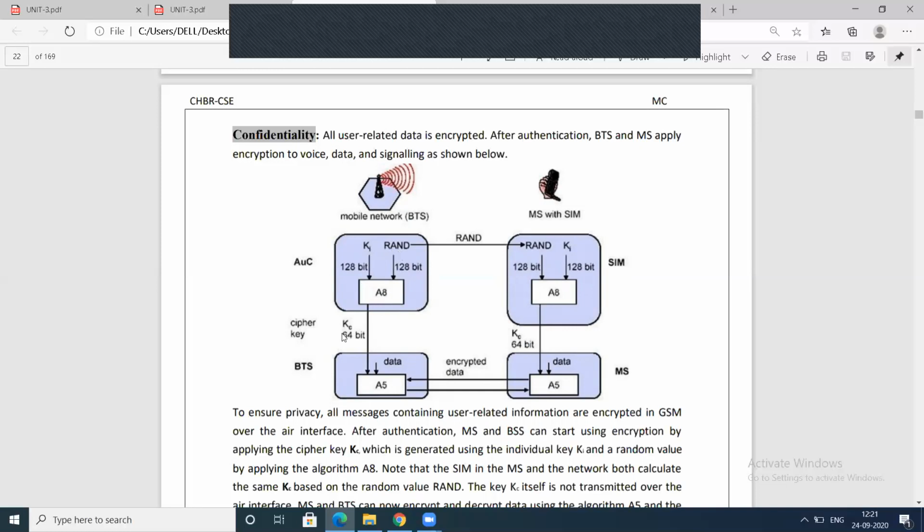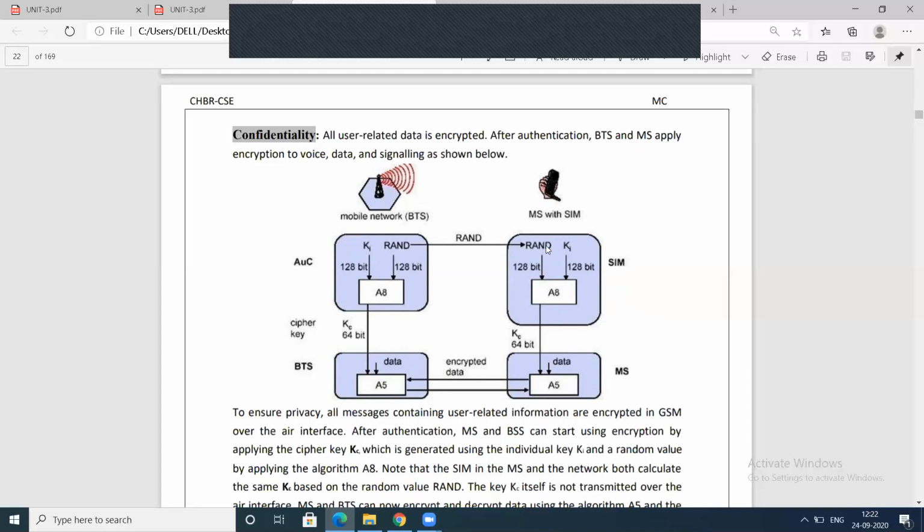The result will be the cipher key. A 64-bit cipher key is generated, and this will be forwarded to the base transceiver station. Here, the authentication center forwards the random number, which is forwarded to the mobile station with SIM card. It is forwarded to the SIM.